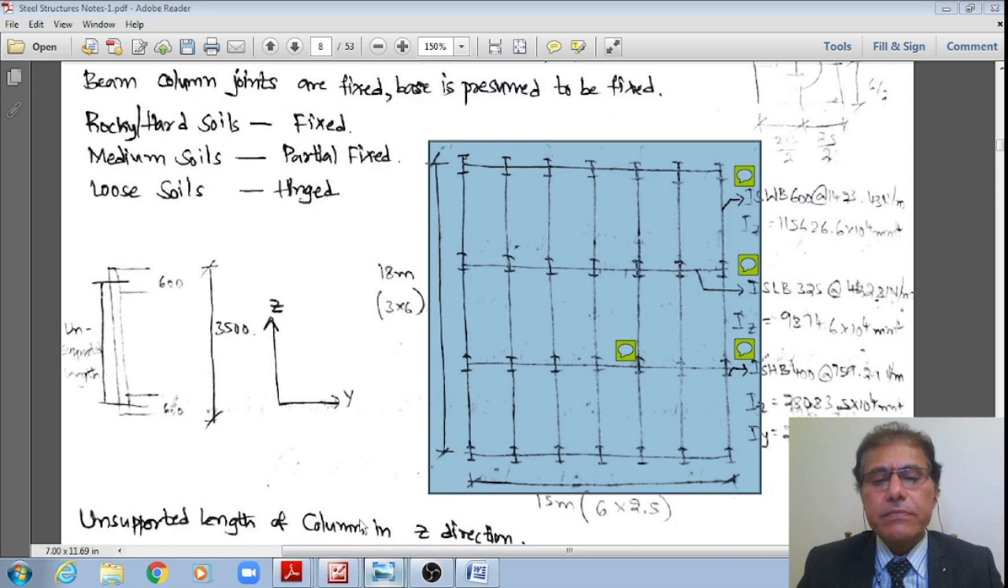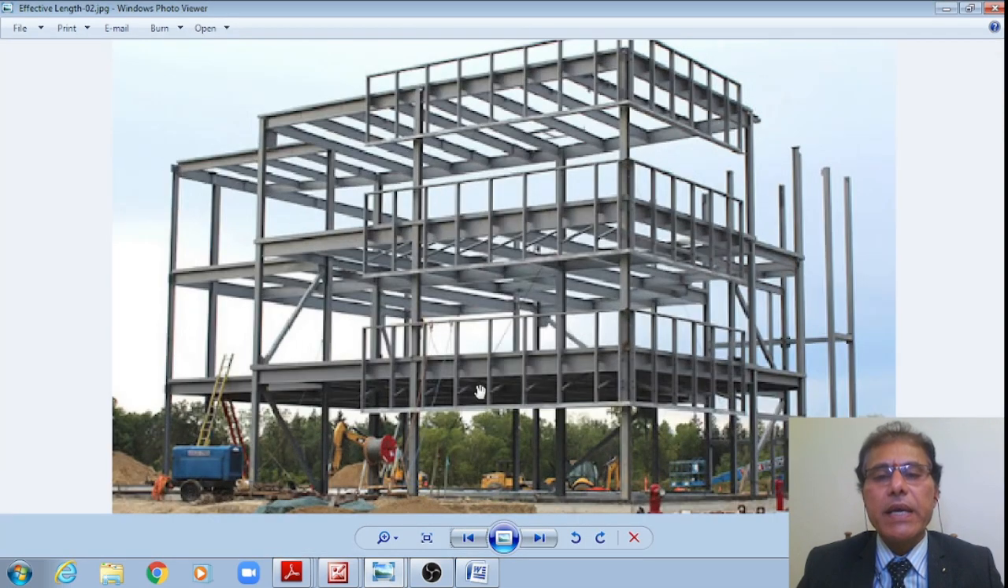Like this, a six-story multi-storied building, right? Now I'm showing a three-story multi-storied building, which is connected by means of beams in the x-z direction as well as beams in the y direction, both. Therefore I want to find out the effective length of the ground story as well as the first story columns. Therefore this is how the problem is shown.